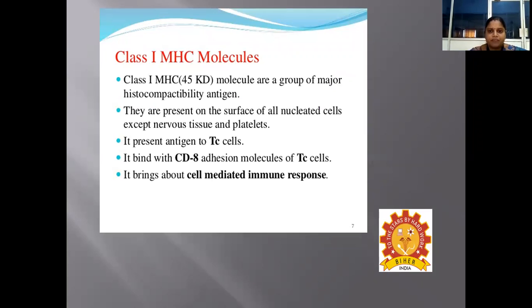They are present on the surface of all nucleated cells except nervous tissue, as well as platelets. It presents the antigen to T cells, binds with the CD8 adhesion molecules of TC cells, and brings about the cell-mediated immune response on interacting with TC cells.